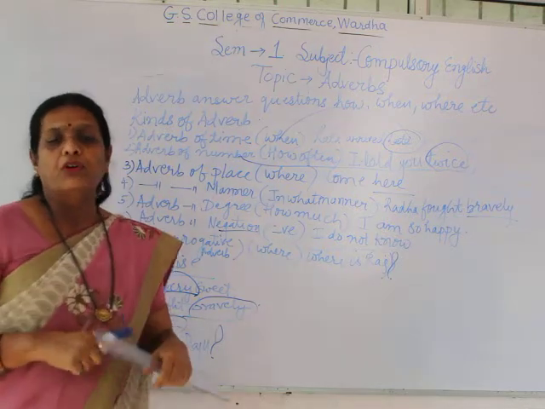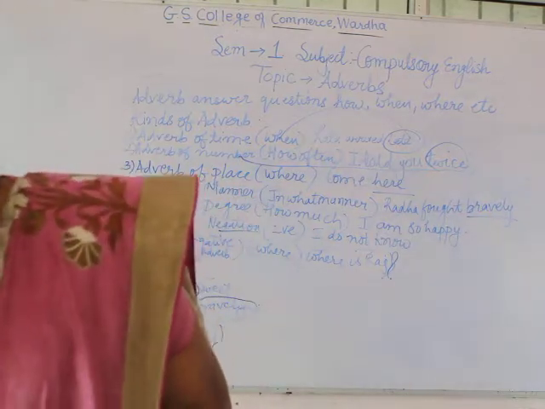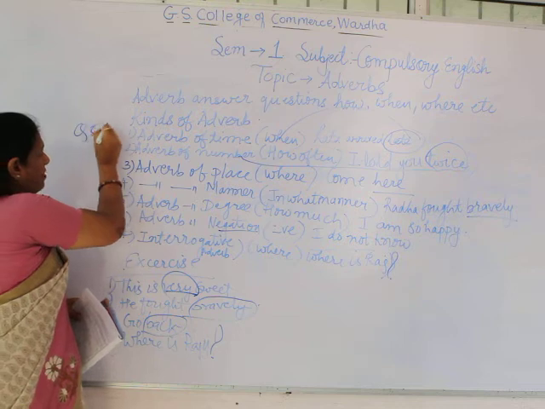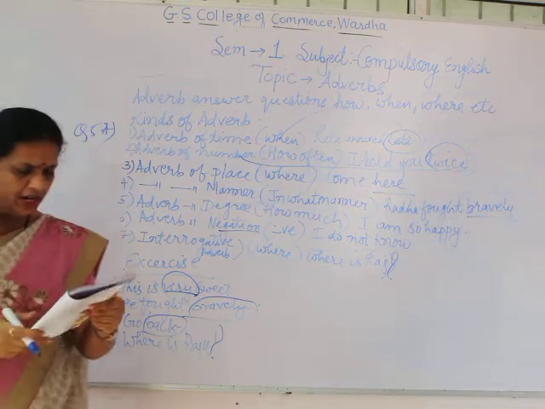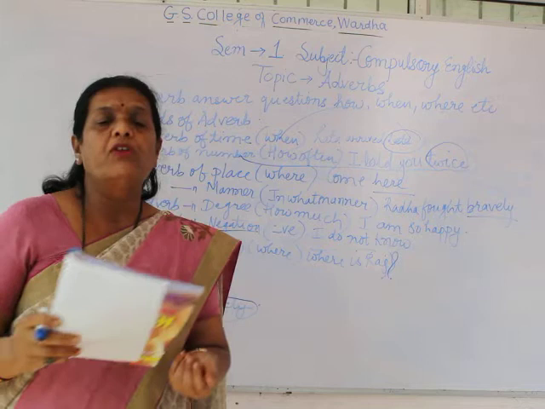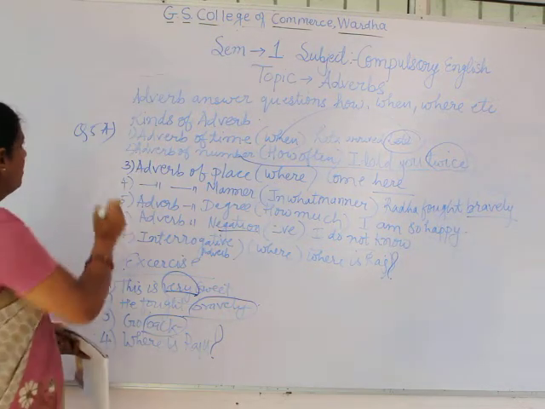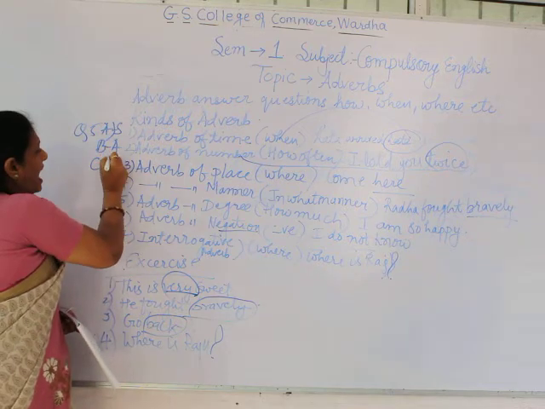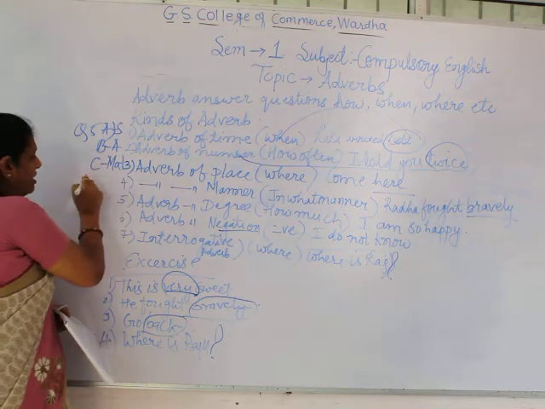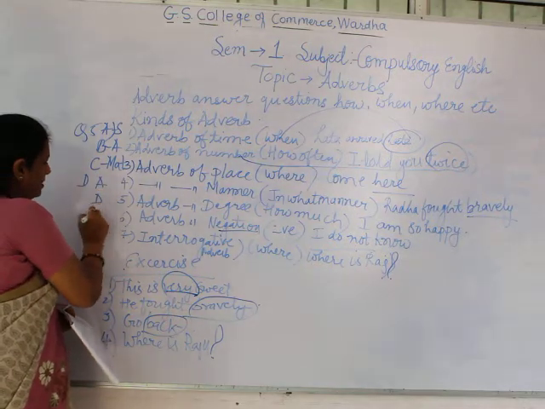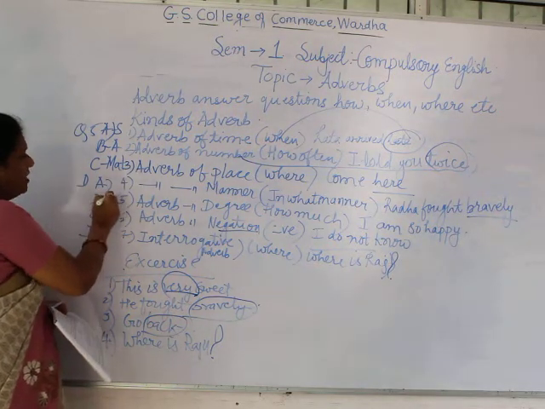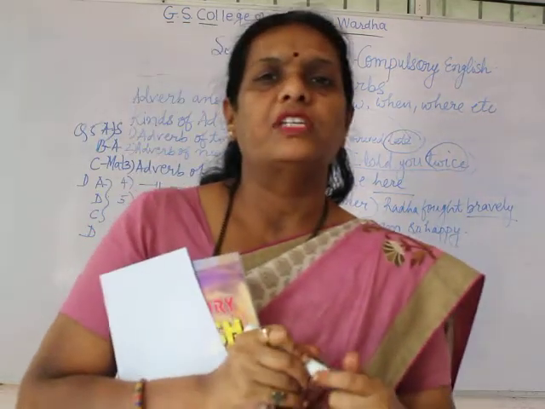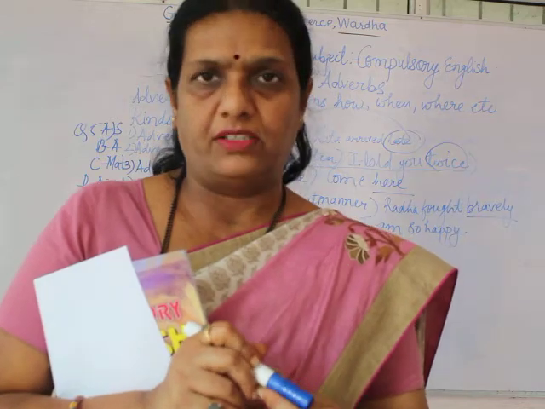Again I'll repeat. I'll tell you. क्वेश्चन नंबर 5 के A सेक्शन में, in question number 5A you will have synonyms and antonyms. Excuse me. You are in question number B. क्वेश्चन नंबर A में synonyms रह सकते, B में antonyms रह सकते, C में either it can be a match the pair, and D में A, B, C, D रहेगा, जहाँ nouns, verbs and adverbs and adjectives पूछे जाएंगे, and 2 marks के क्या पूछे जाएगा, suffix and prefix.